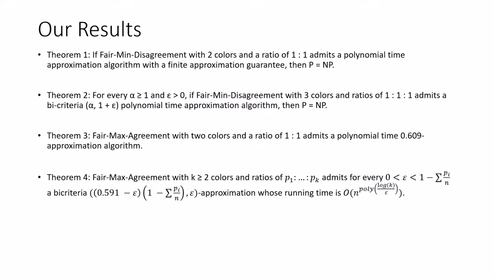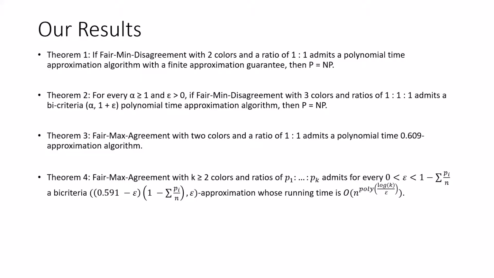The third theorem states that if we have an instance with two colors and a uniform ratio between the colors, then we can achieve an approximation factor of approximately 0.6. If we talk about a general instance with k colors, where k is greater or equal to 2, then we can achieve a bicriteria algorithm with an approximation factor of approximately 0.59.